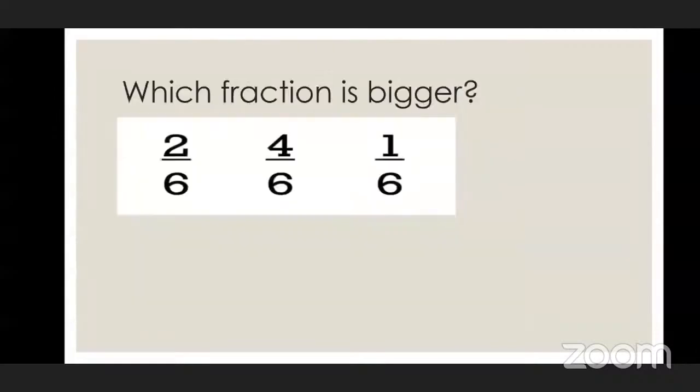Now next, can you tell me which fraction is bigger here? The second one. What is the second one? 4 upon 6. Yes, 4 upon 6 is greater. Now all these fractions have the same denominator, but what we need to see is the numerator, which fraction has the bigger numerator. Which is the bigger number over here, 1, 2 or 4? 4. So the middle fraction, that is 4 upon 6, is the bigger fraction as compared to 2 upon 6 and 1 upon 6.